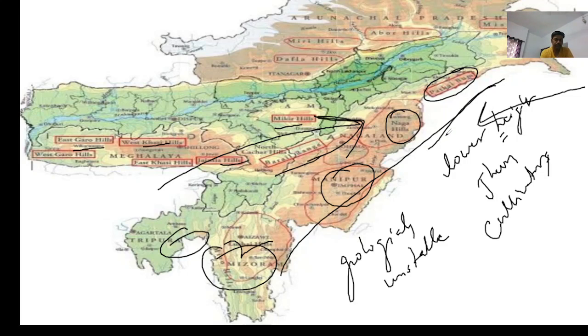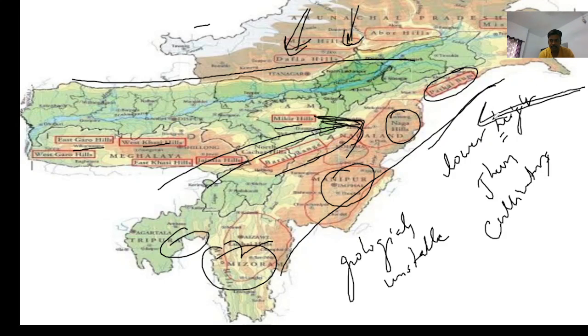That's why it is not stable. And from the upper part, Chinese plate is also pressurizing this region. So you can see these regions are getting pressure from three sides. One is from China, this is from Indo-Australian plate, and this is from Myanmar. That's why this region is geologically unstable.